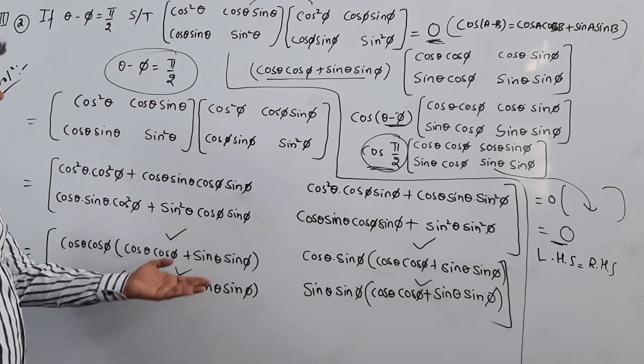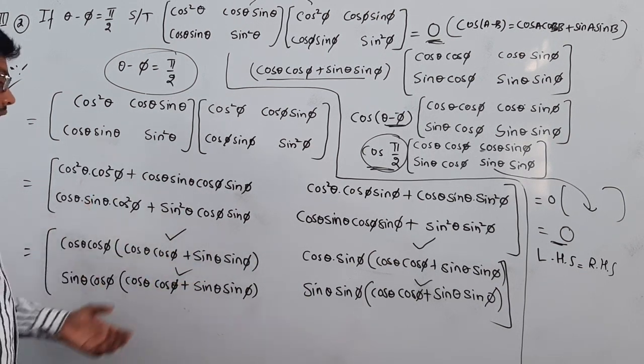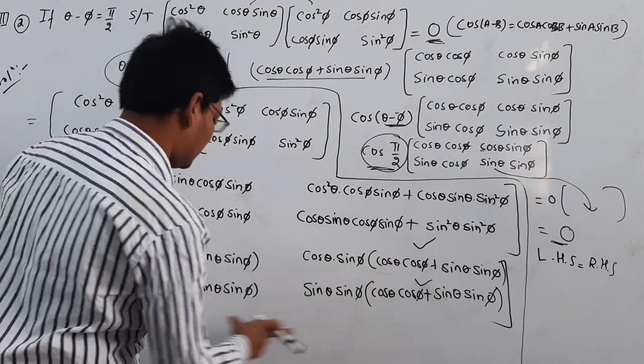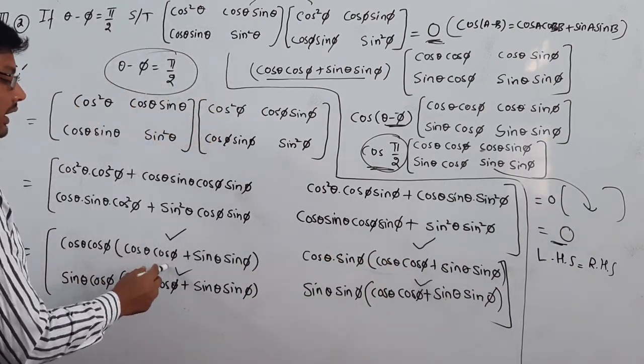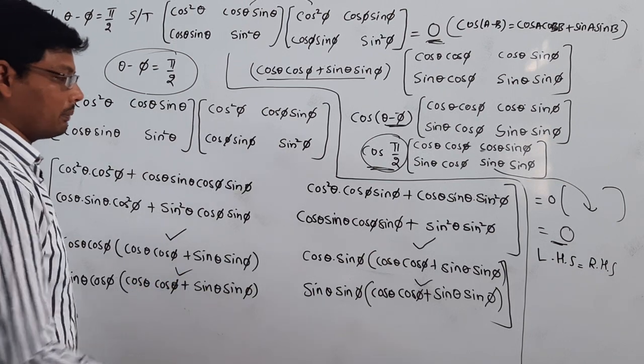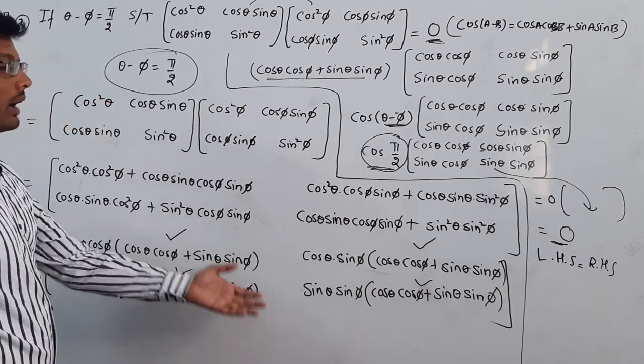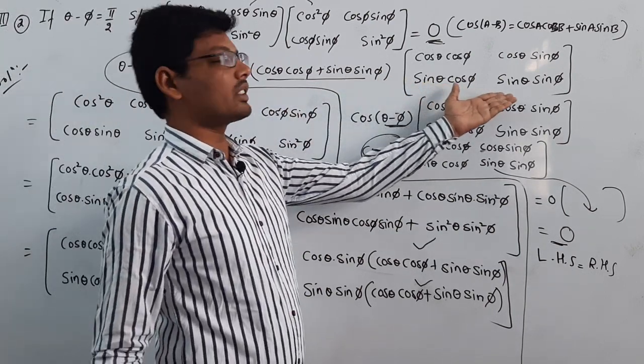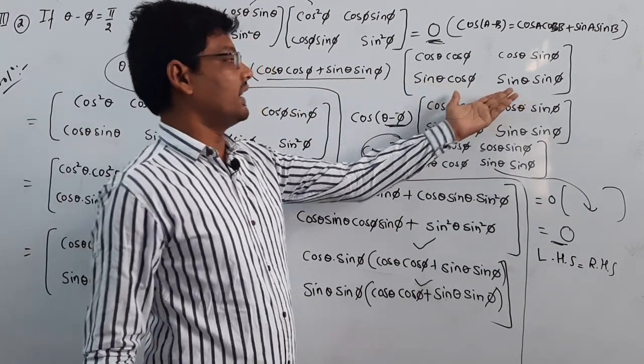After multiplying, I am taking the common term. The common term in each and every element is cos theta cos phi plus sin theta sin phi. After taking it common, this is the remaining matrix.